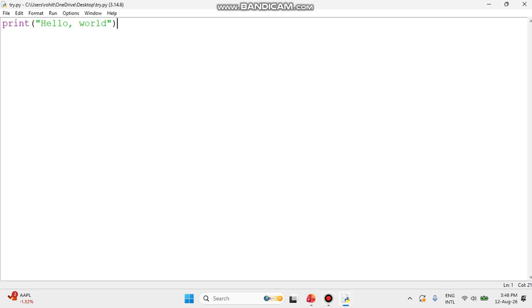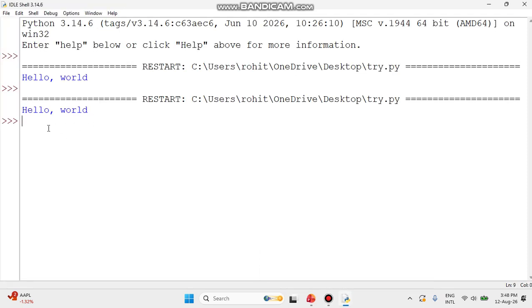It's similar to how exactly we were writing previously inside the shell, isn't it? Inside the shell, we write the command directly, and then inside the parentheses, I forgot the parenthesis, or we can say double quotation, we write hello world, isn't it? If you want to use a comma, you can use the comma also. Hello world. If you hit the enter button, you can see the same thing printing.